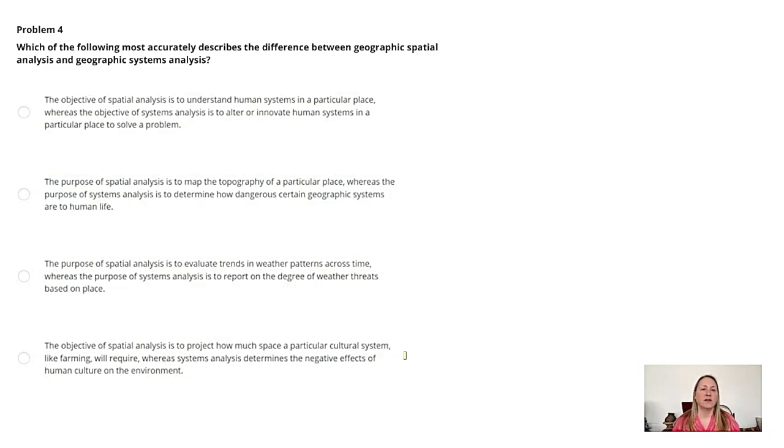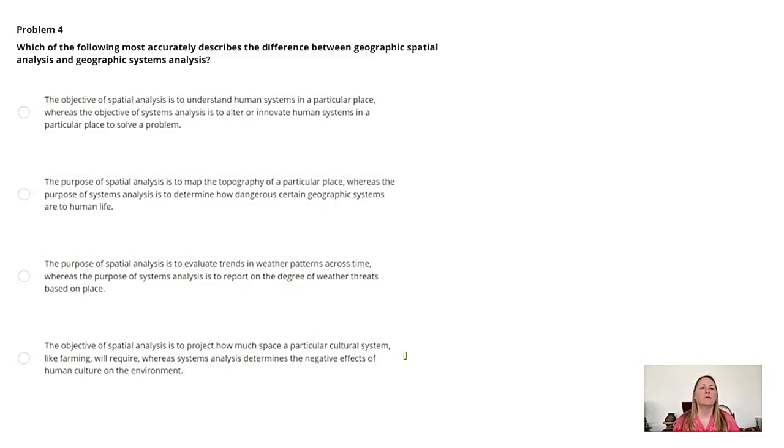The purpose of spatial analysis is to map the topography of a particular place. This is actually more about physical geography, not spatial analysis, which focuses on human activities in space. Systems analysis is to determine how dangerous certain geographic systems are to human life. This describes a risk assessment, not systems analysis, which is about solving problems within human systems like transportation, healthcare, or city planning.